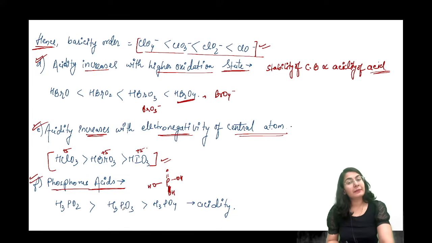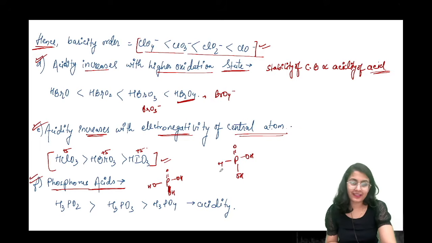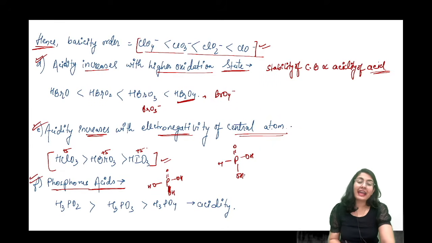What about H3PO3? Now when you are drawing H3PO3, you have to remember that one oxygen has to be separated. Now it remains 2 OH groups and one hydrogen will be attached because oxygen is less. So this is having only 2 OH groups. This is H3PO3. This is H3PO4.